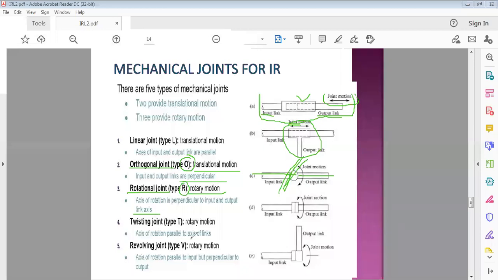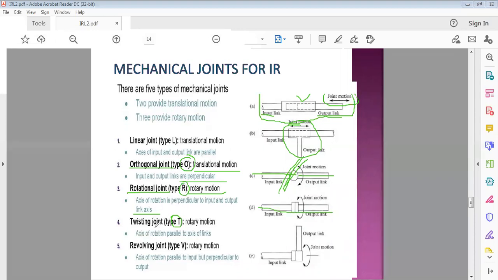And the fourth kind of joint is the twisting joint. It is denoted as a capital T. It again gives a rotary motion. Here the axis of rotation and the axis of the links are parallel.